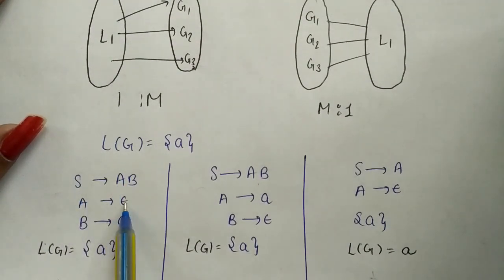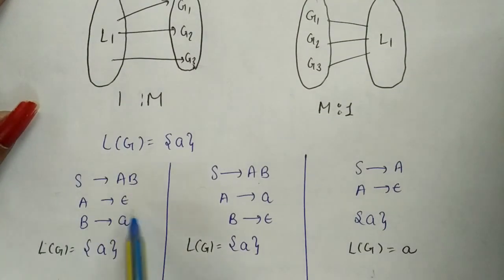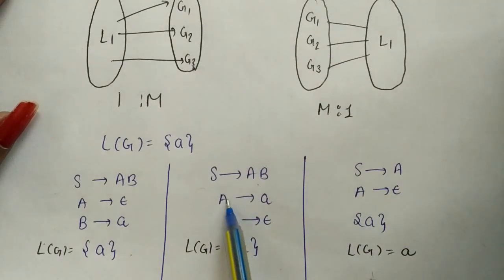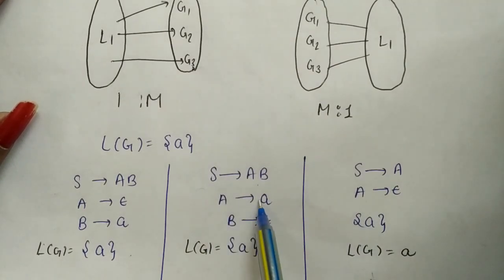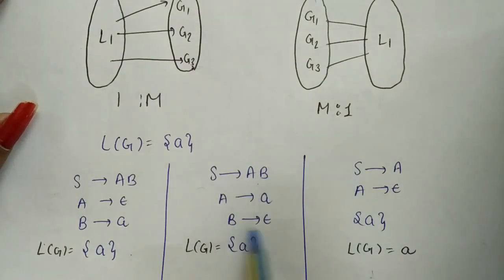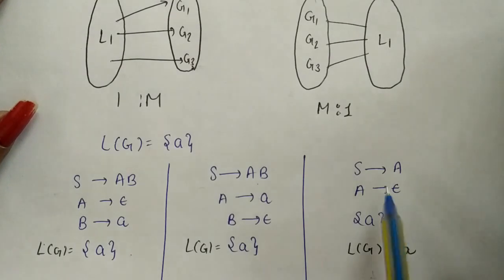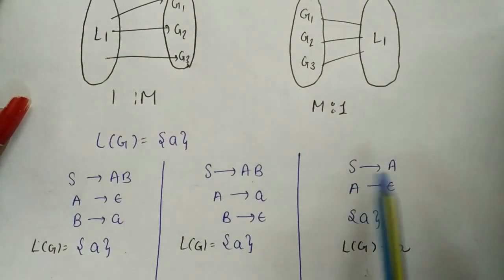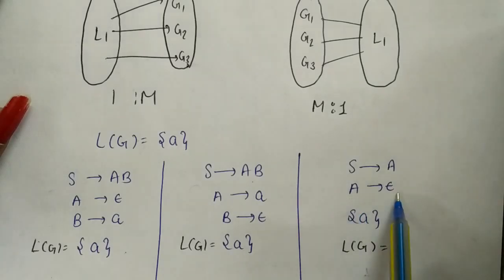Okay, and then if you replace this A by epsilon, then B by a, the language will be a. Or you can make a replacement like this, that A can generate a and B tends to epsilon, then also it will generate a. And you can write a grammar like this also, that S tends to A and then A tends to epsilon, so it will also generate a.